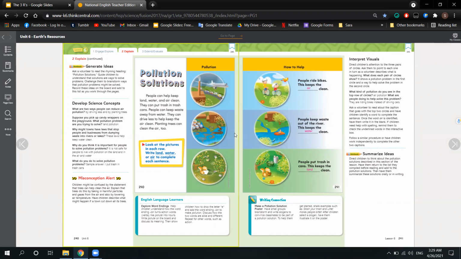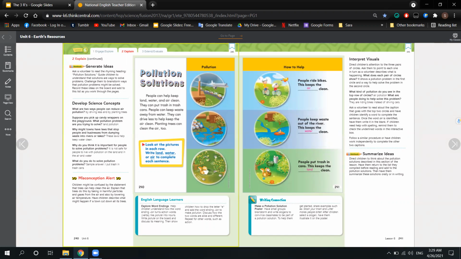Here we have water pollution. People keep waste out of the river. So this keeps the water clean. So if we keep waste out of the river it's gonna be like this, okay? And people put trash in cans. This keeps the land clean. So if we put everything in the right place, the land will stay clean. Okay, we have to know these three ways of helping the environment.